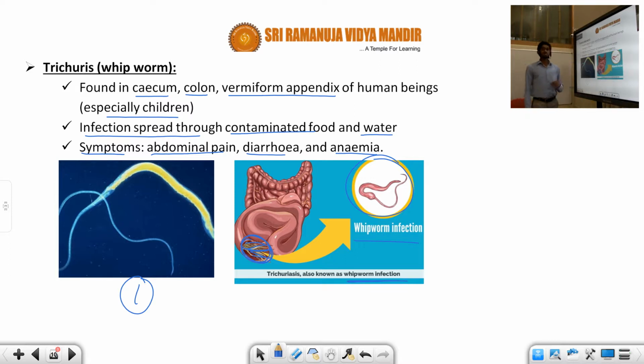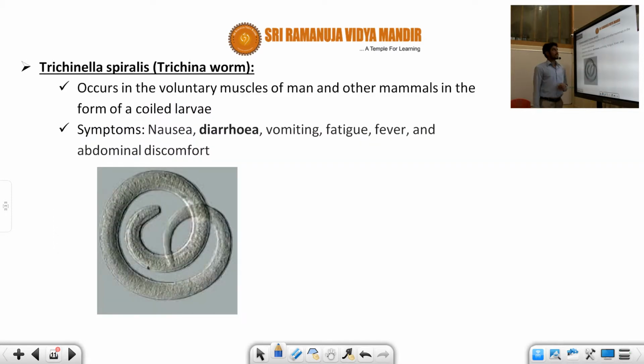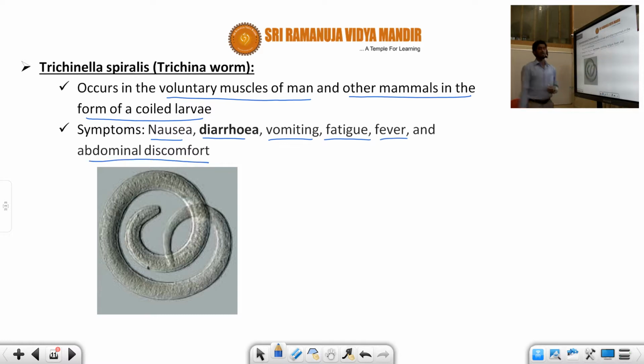Fine, so this is another Aschelminthes example, students. The next example is Trichinella spiralis, also called the Trichina worm. It occurs in the voluntary muscles of man and other mammals in the form of coiled larvae. Voluntary muscles include the legs and limbs, lower and upper limbs, and the abdominal part. When it infects a human being, it causes nausea, diarrhea, vomiting, fatigue, fever, and abdominal discomfort.